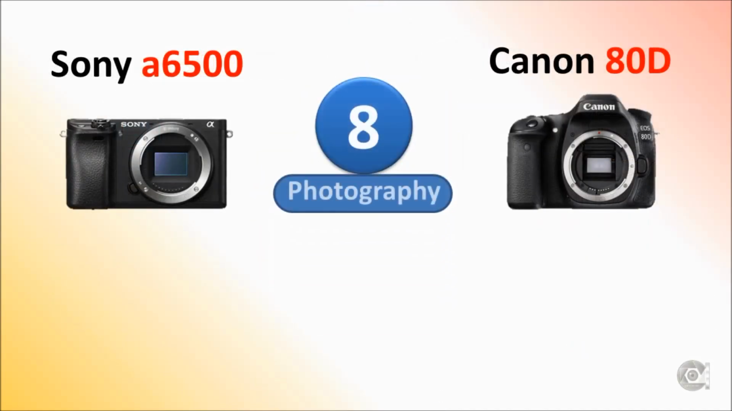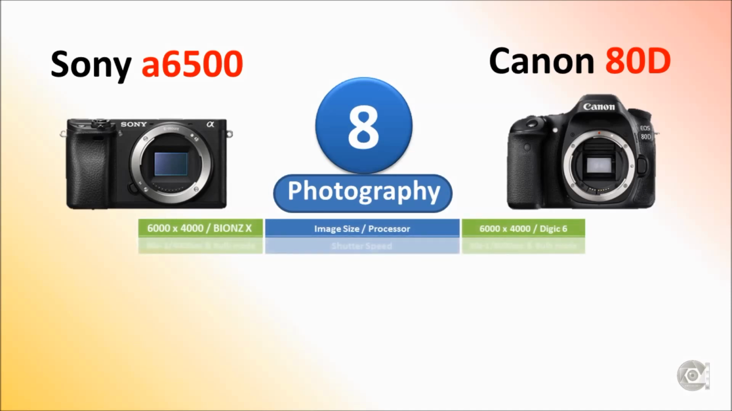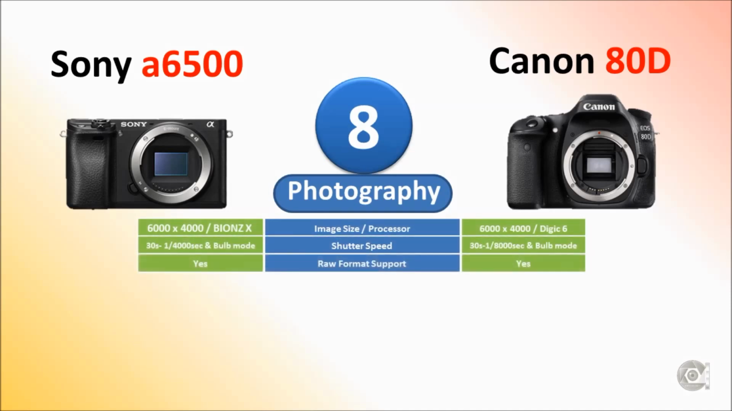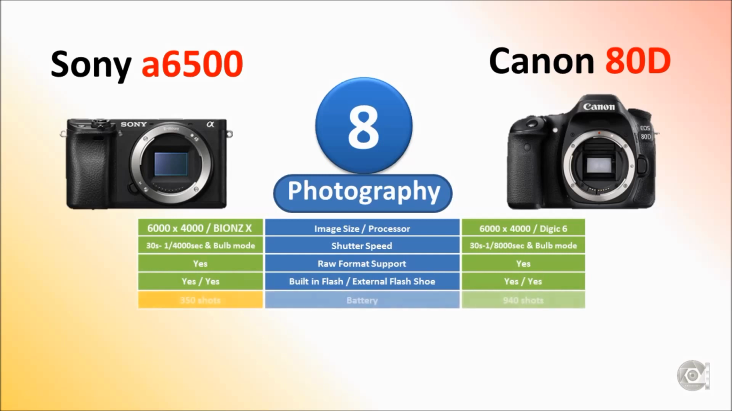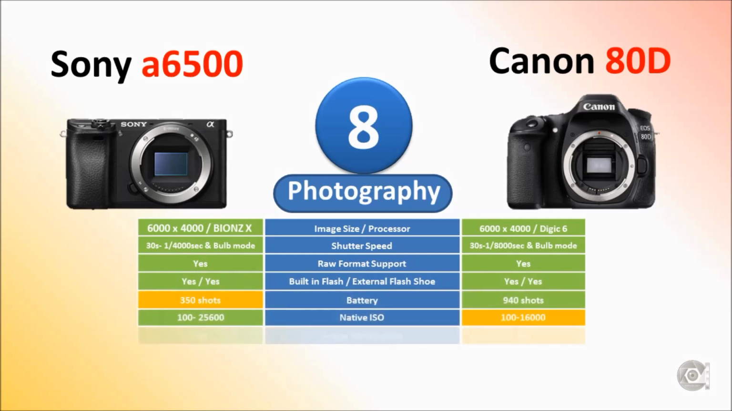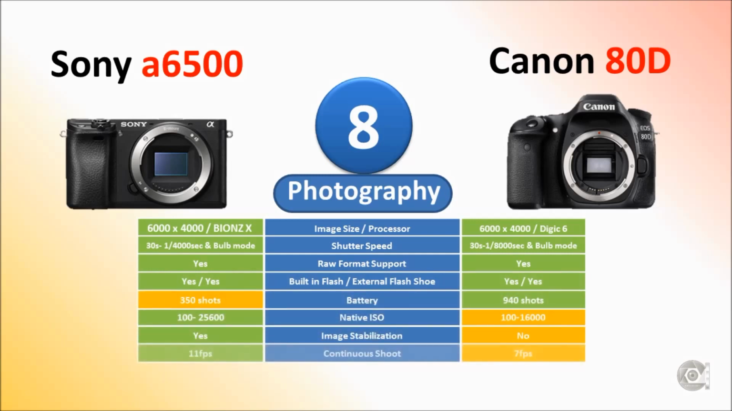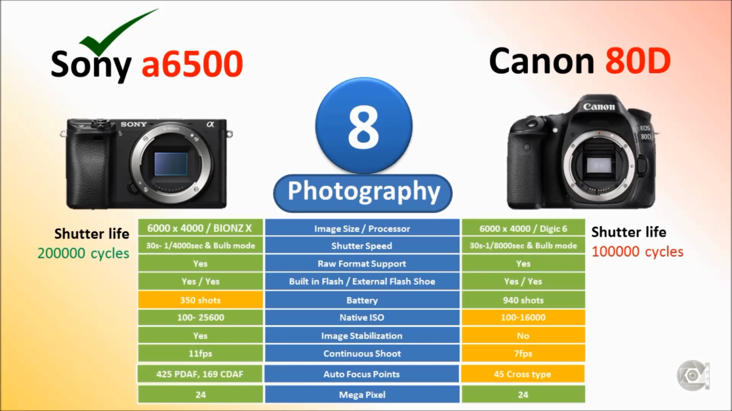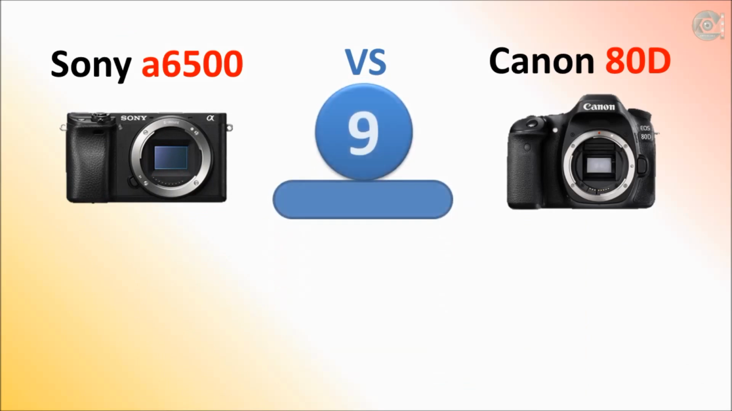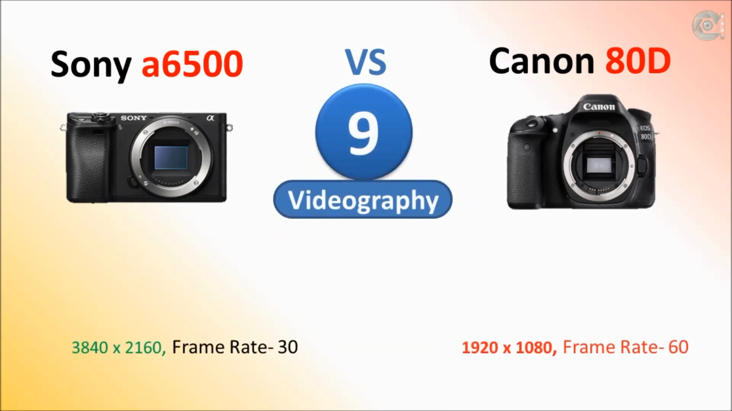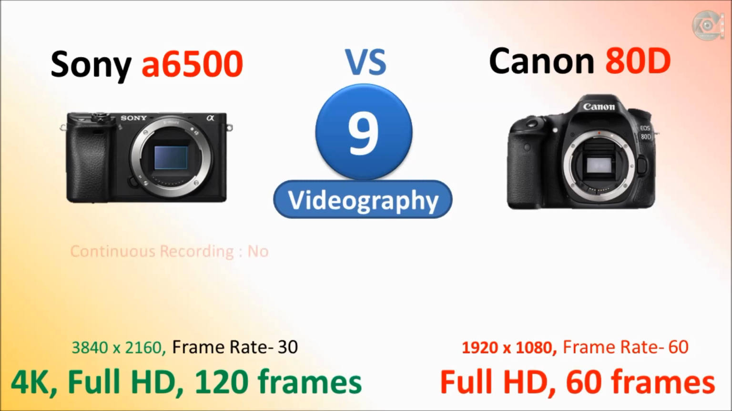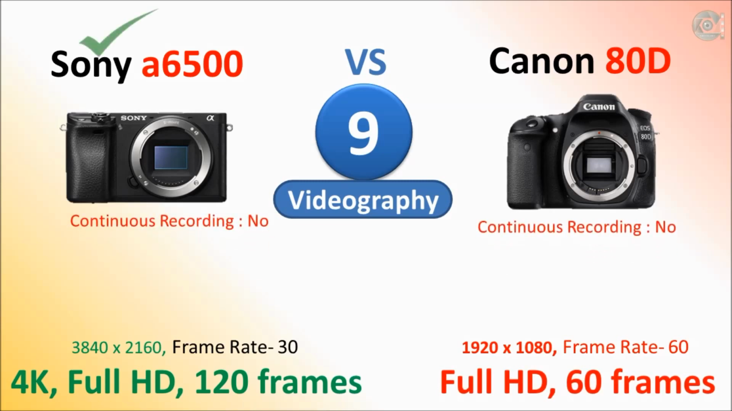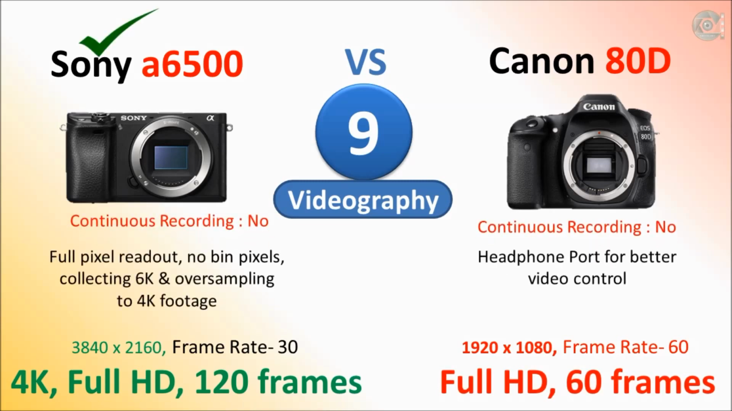Number 8. Photography. If we check photography features in both the cameras, Sony has a little disadvantage with its poor battery life, but in the rest of the areas it does really well, better than Canon 80D. And shutter life of Sony a6500 is 2 lakhs and Canon 80D has 1 lakh. Number 9. Videography. Sony a6500 has the 4K feature with Full HD 120 frames and Canon 80D doesn't have 4K and has Full HD up to 60 frames only.